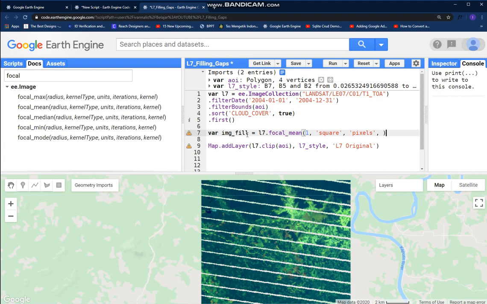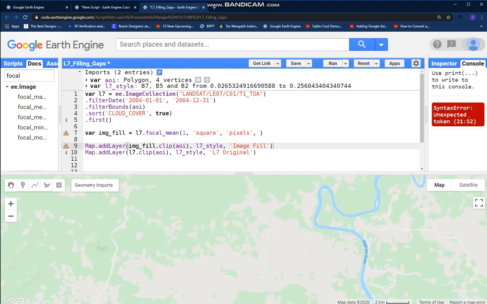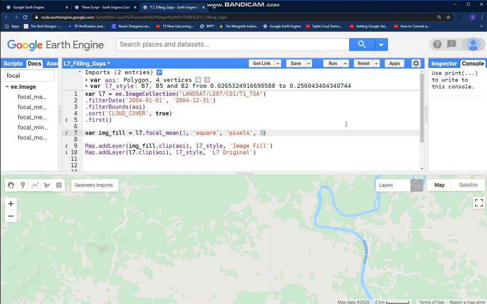And then let's add our layer image fill, and let me enforce this position like this and run it. Syntax error. Oops, I forgot to fill in this iteration number. Let me try to run it.